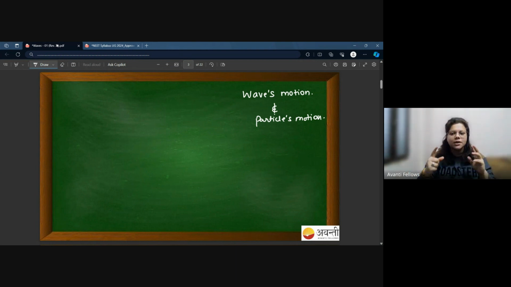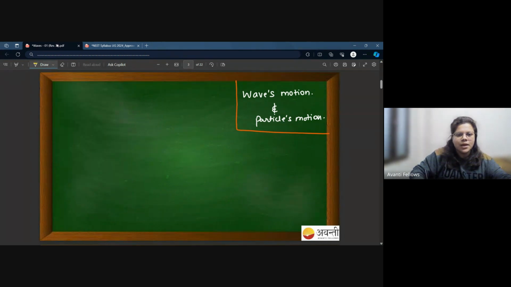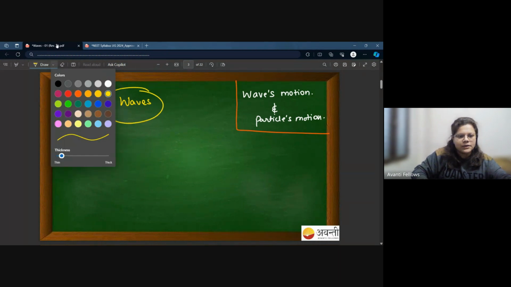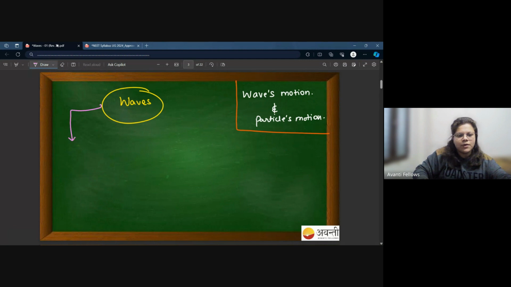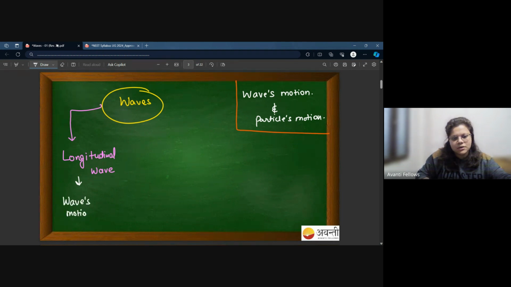So on the basis of their direction, we can have two types of waves. Okay? I make this my basis of classification. And then I can say that waves are of two types. Number one is longitudinal wave. In this kind of wave, the wave motion is parallel to the particles' motion. Okay?